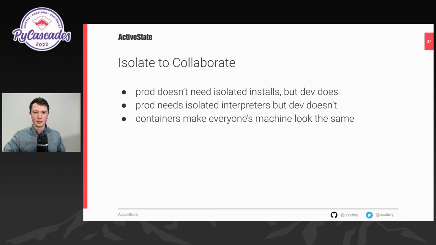If you're all running in different isolation modes, it can be really hard to collaborate with your coworkers. It can be hair-pulling to go to production and try and debug what's going wrong if every path looks completely different, has different permissions on the files, or if your load order is completely different than what it is on your local machine. So consider if it makes sense to maybe find the largest layer of isolation you need on any system you're deploying to and use that everywhere. That's not always what you need, but consider it as another option.